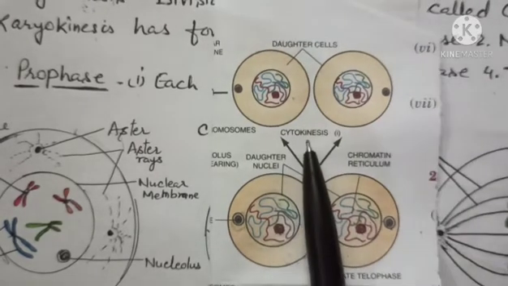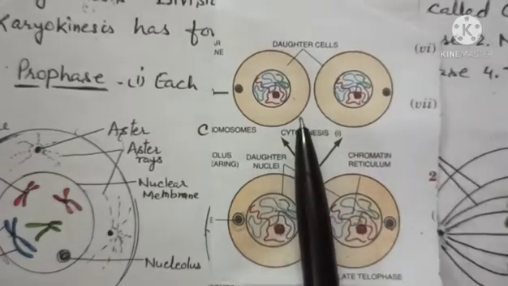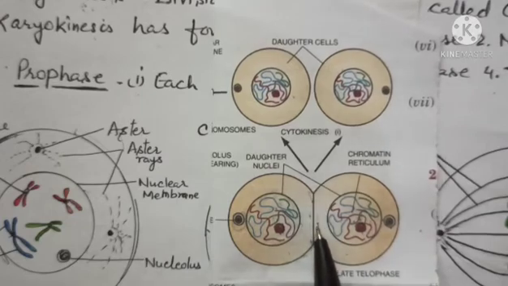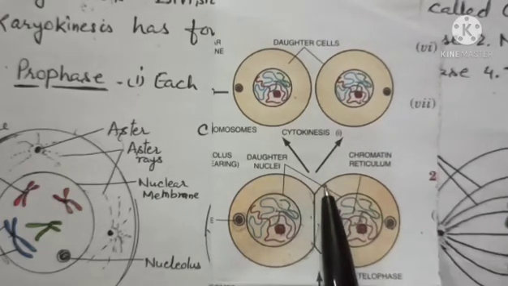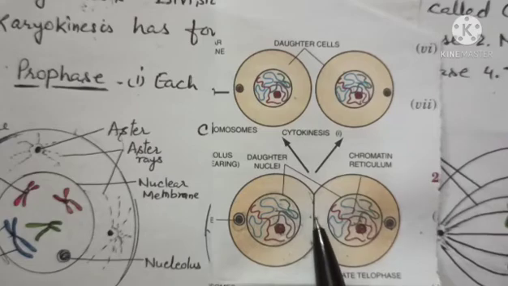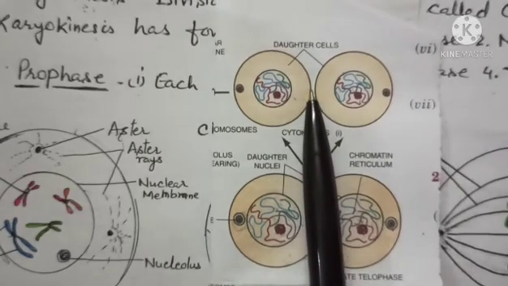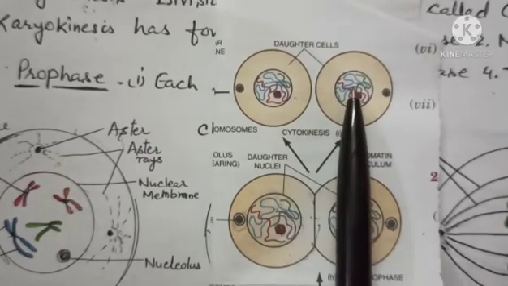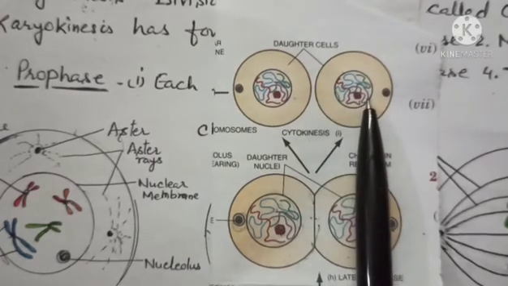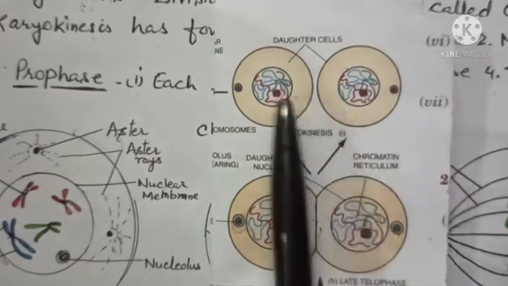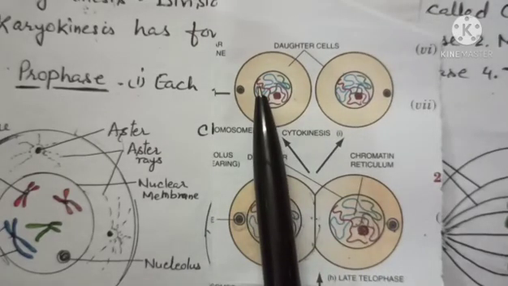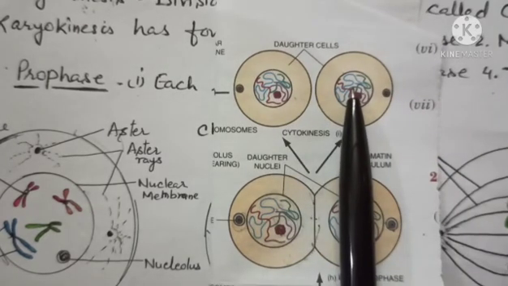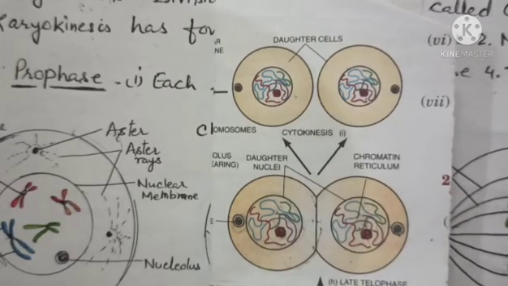Now during cytokinesis, what happens in an animal cell? A constriction or furrow appears parallel to the equator of the spindle in the cell membrane, and it starts to deepen towards the center of the cell, and finally divides the cytoplasm into two halves. Now one half of the cytoplasm is around one daughter nucleus and the other around the second daughter nucleus, and in this way two daughter cells are formed and the process of mitosis is completed, right.